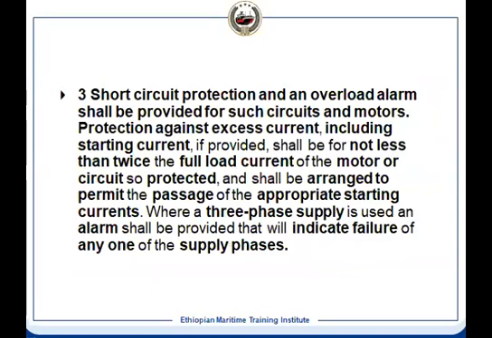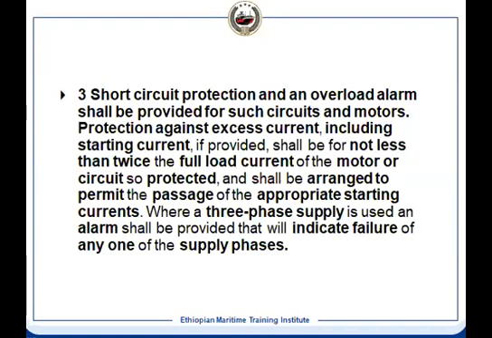Then the short circuit protection and the overload alarm. It means short circuit protection is there, but overload protection is not there, only the alarm. Alarm is provided. So what will be the setting? It should be there for the electrical circuit as well as motors. So this should be an excess current, including the starting current.